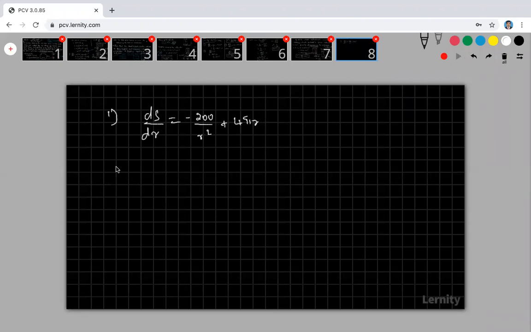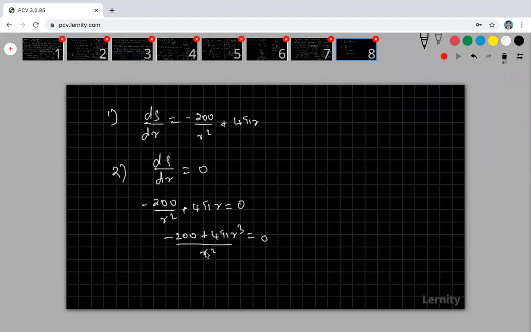Now come to the second step. ds by dr is equal to 0, which implies minus 200 by r square plus 4 pi r equal to 0. Take a cross multiplication: minus 200 plus 4 pi r cube divided by r square equal to 0. You bring this r square to the other side, it is 0.